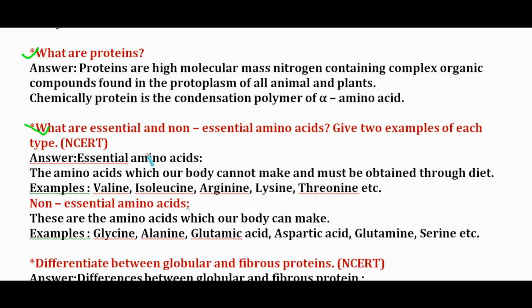Next question. What are essential and non essential amino acids? Give two examples of each. Essential amino acids: the amino acids which our body cannot make and must be obtained through diet. Example: valine, isoleucine, arginine, lysine, threonine. Non-essential amino acids: these are the amino acids which our body can make. That is glycine, alanine, glutamic acid, aspartic acid, glutamine, serine, etc.